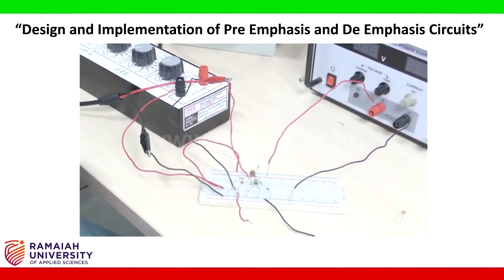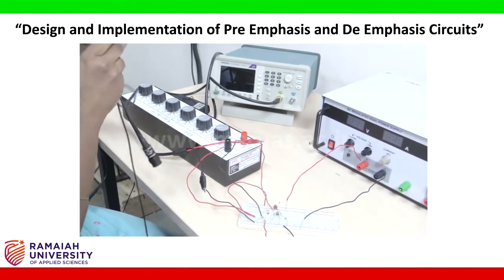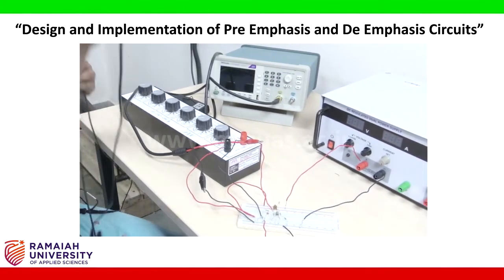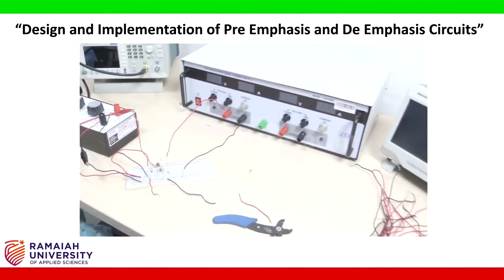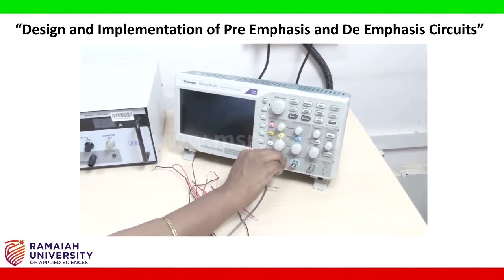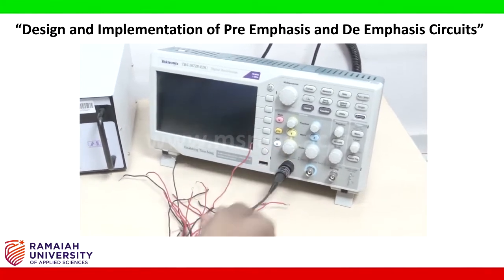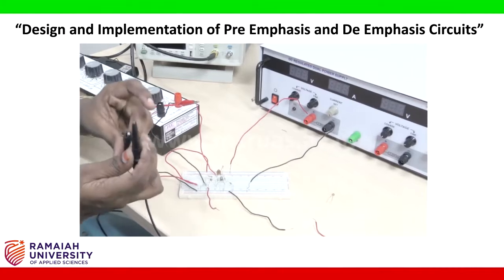Now take one CRO probe. So connect from first channel of the CRO. This channel we will again use it for checking the input signal.